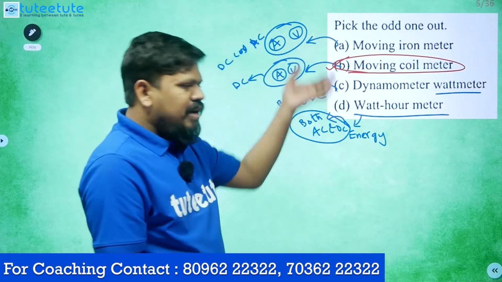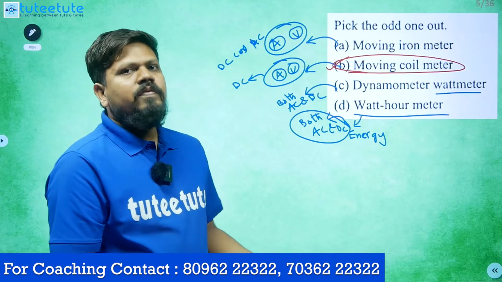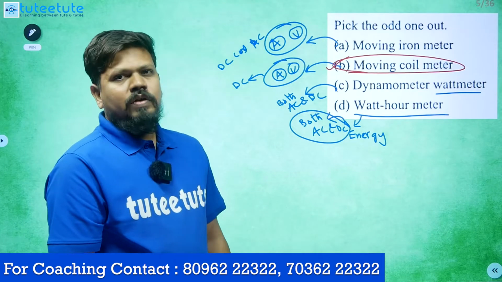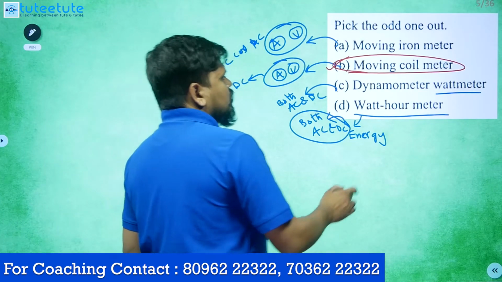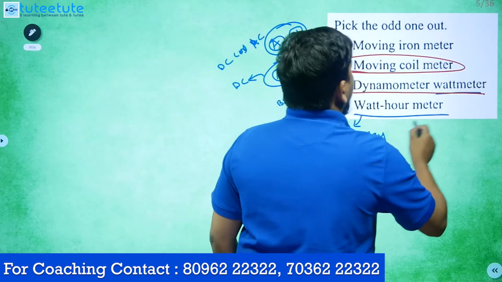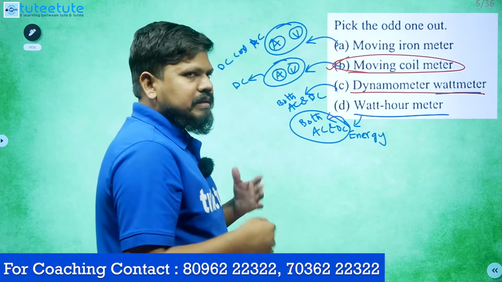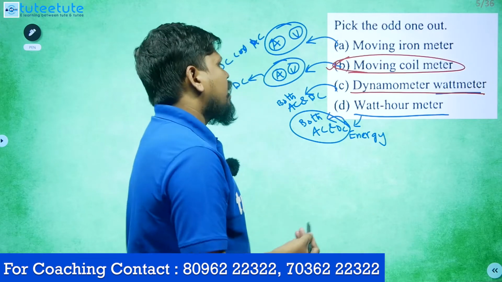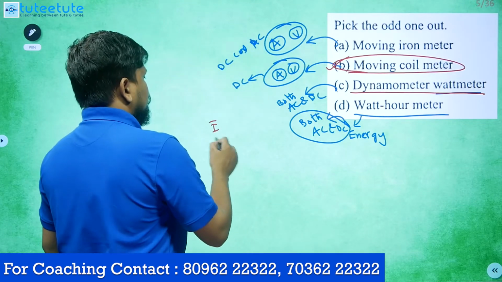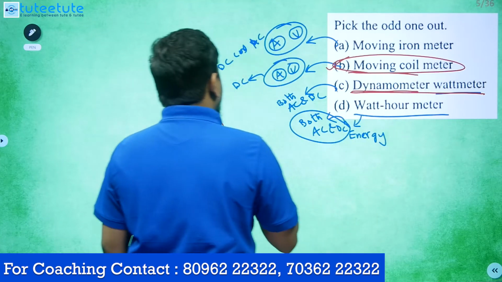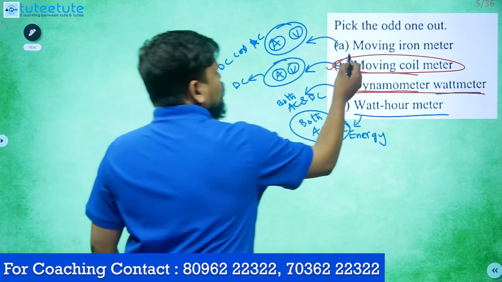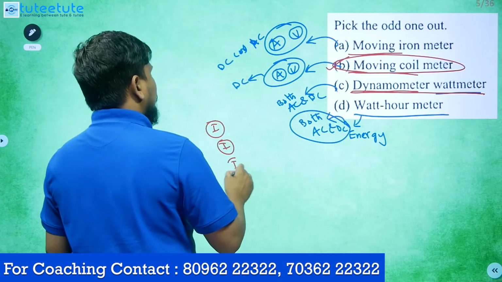Similar question: the same question we can think of in a different way. The dynamometer type of wattmeter is an instrument working based on current. The moving coil instrument also works based on current, and the moving iron instrument also works on current.